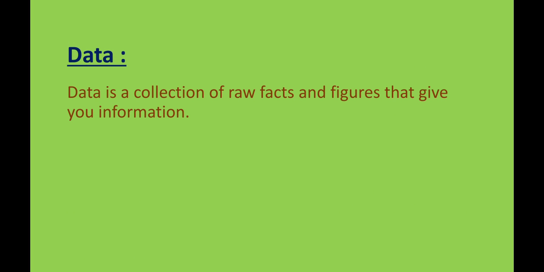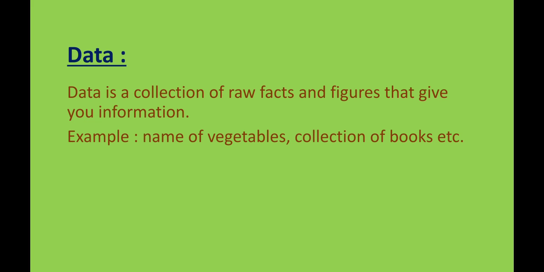Data is the collection of raw facts and figures that gives you information. Whatever we are collecting, that is known as data. For example, names of vegetables, collection of books. If we are writing the names of some books, then we can say that is data. If we are writing the names of some vegetables, then we can say that is data.